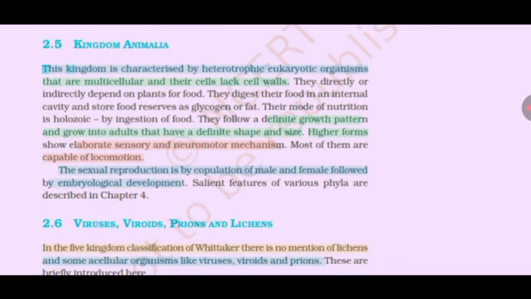Kingdom Animalia. This kingdom is characterized by heterotrophs, eukaryotic organisms that are multicellular and their cells lack cell wall. They are directly or indirectly dependent on plants for food. They digest their food in an internal cavity and store food reserves as glycogen or fat. Their mode of nutrition is holozoic, by ingestion of food. They follow a definite growth pattern and grow into adults that have a definite shape and size.